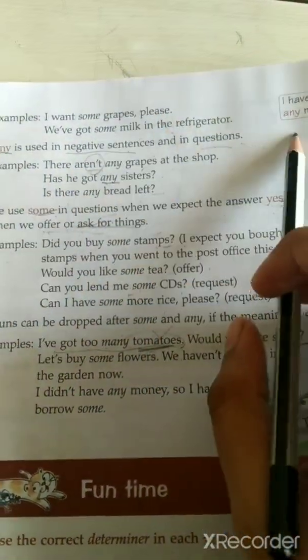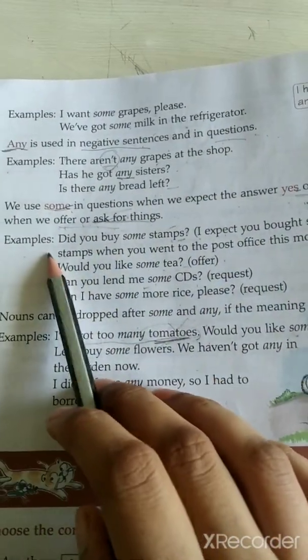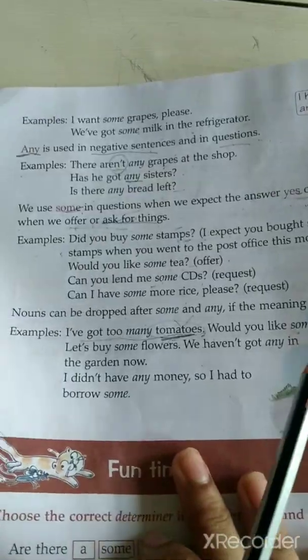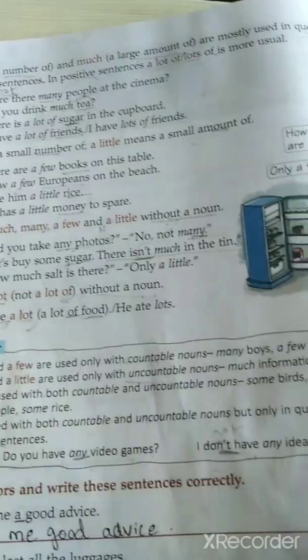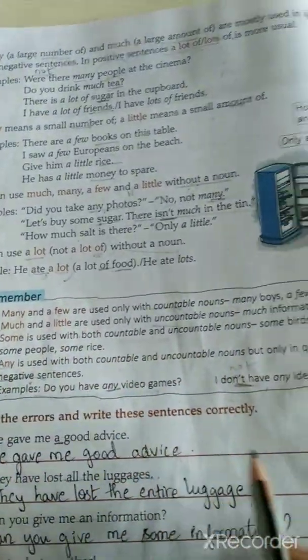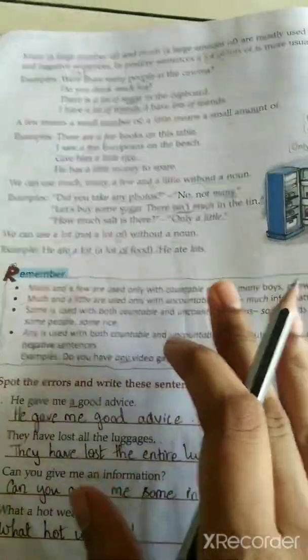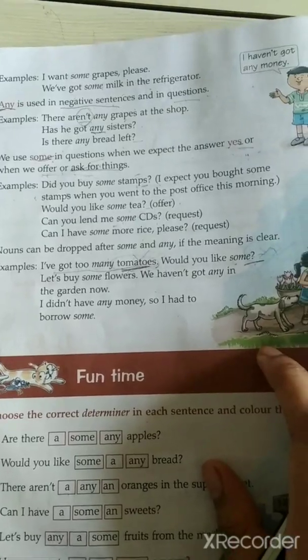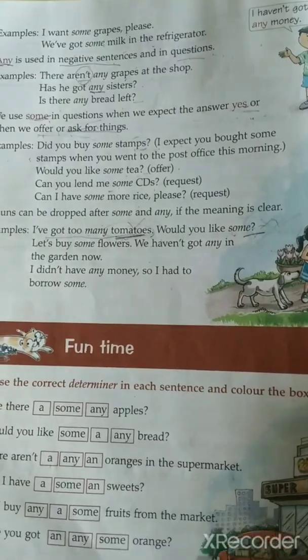So this is the usage of some and any. Some for positive, any for negative and questions. Some you can use in questions, but when you expect the answer to be yes, when you offer or when you ask for things. So this was the explanation of much, many, few, little, some and any. All the summary is written over here, you can go through this point. This chapter is very easy to understand. We will start the next topic in our next class. If you still have a doubt regarding quantifiers, you can ask in the chat box.